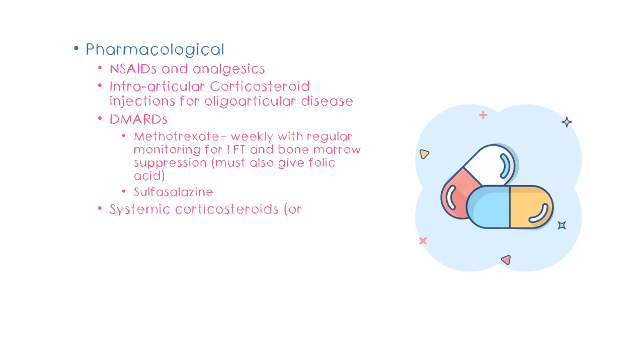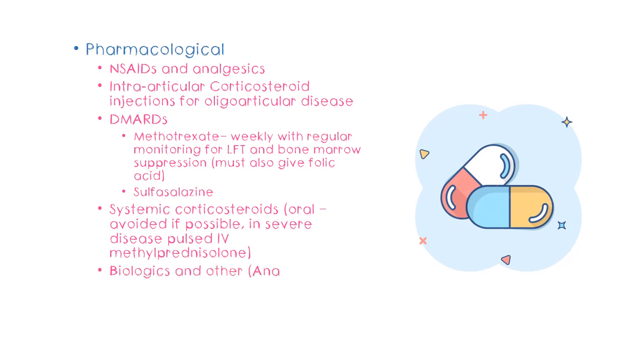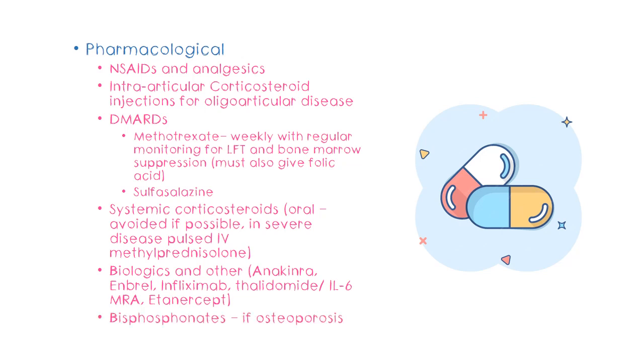Systemic corticosteroids, either given orally or IV, is given as a last resort for conditions which are not controlled by the above drugs, because steroids have an array of side effects, including getting Cushing's syndrome and hyperglycemia. We can also try with biologics, which are monoclonal antibodies, and some examples are given here. For osteoporosis, we can prescribe bisphosphonates, which reduce bone loss.